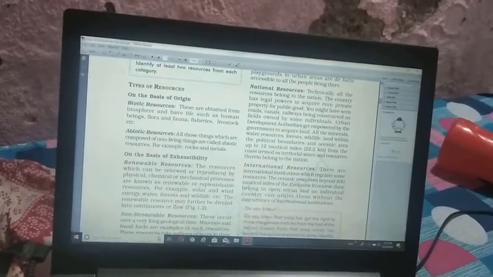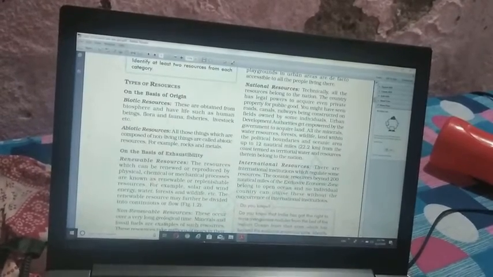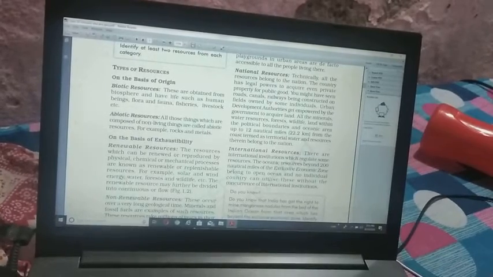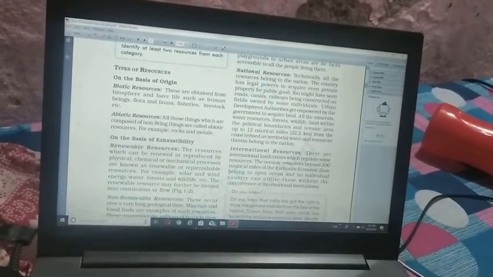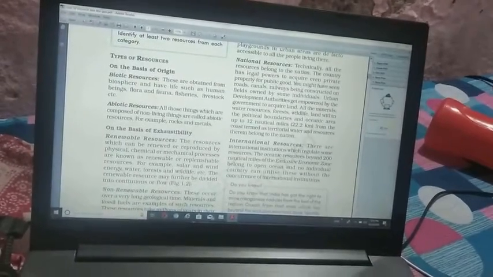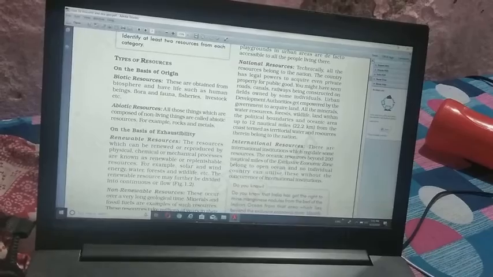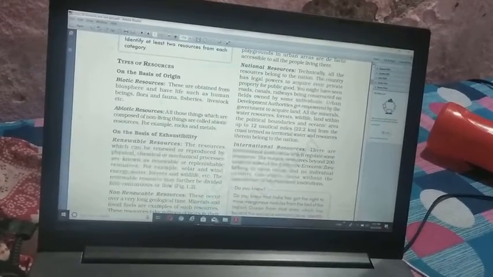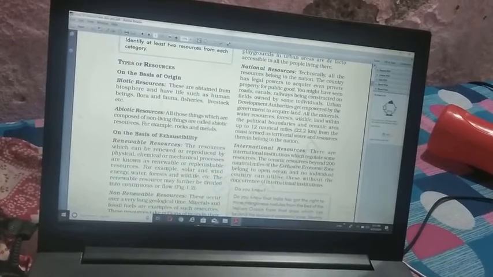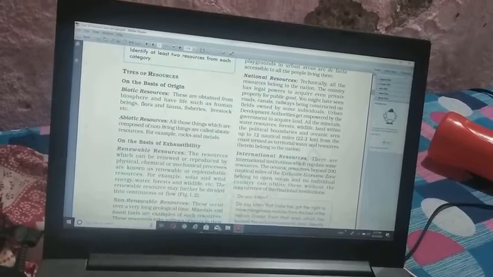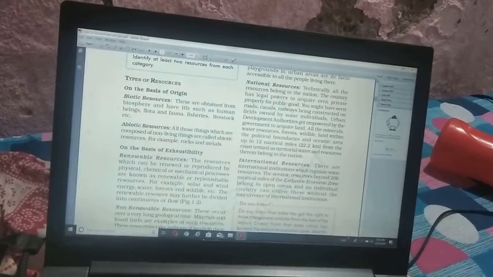But beyond that, more than 200 kilometers in the oceans, countries don't have power. International means the ocean resources beyond 200 miles belong to the open ocean, and no individual country can utilize them without the concurrence of an international institution. So it is known as international resources.